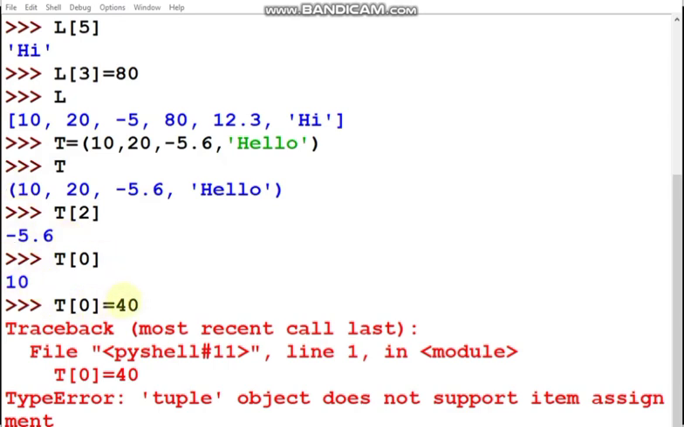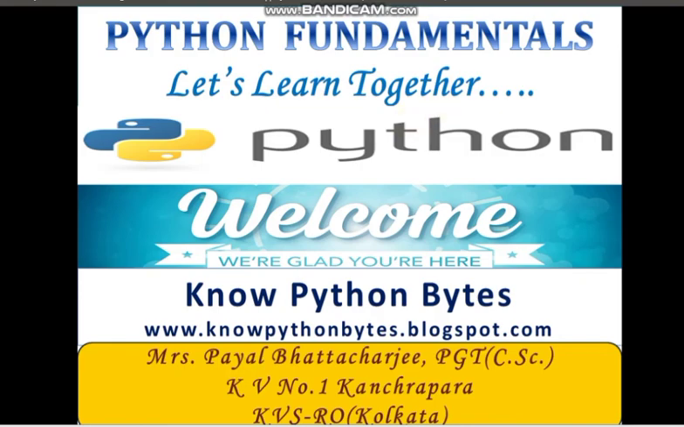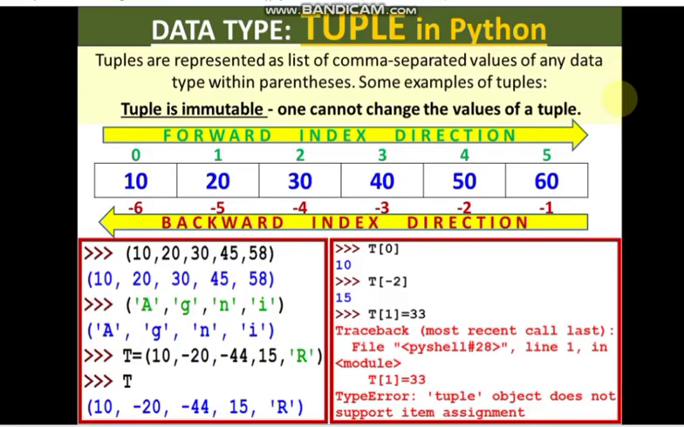Now if I want to change the value of T0 with the value 40, which I tried for a list and was successful there, here you are getting an error. You are getting a type error: tuple object does not support item assignment, because we know that tuples are immutable and we cannot change any value, right? So we have learned strings, lists and tuples, which have index numbers and are under sequence data types.